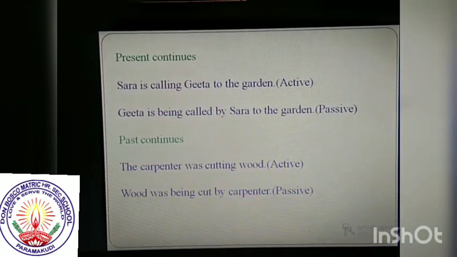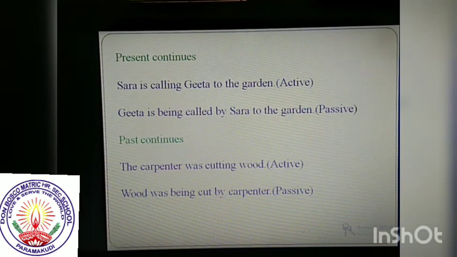The next one, continuous tenses. If the active sentence is the present continuous tense, we have to change like that. Sarah is calling Kida to the garden. Subject plus be form verb plus verb plus ing, this is the present continuous structure. So we have to change it into a passive sentence. What is the object in the sentence? Kida.